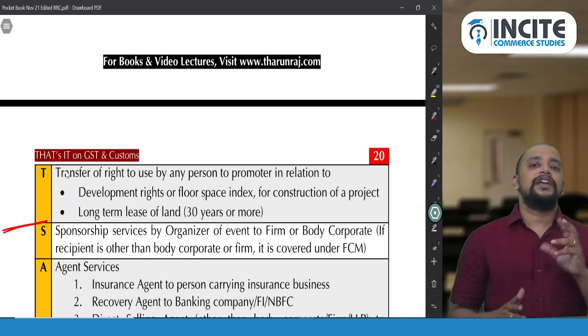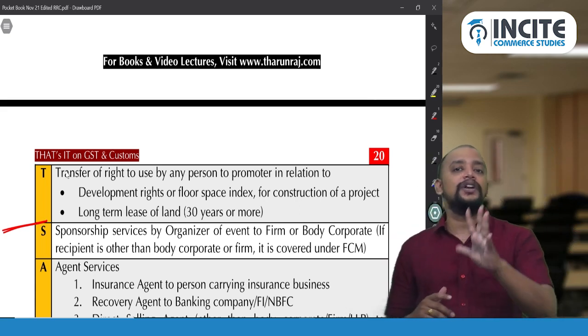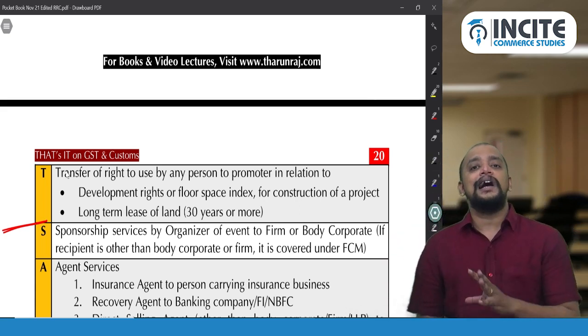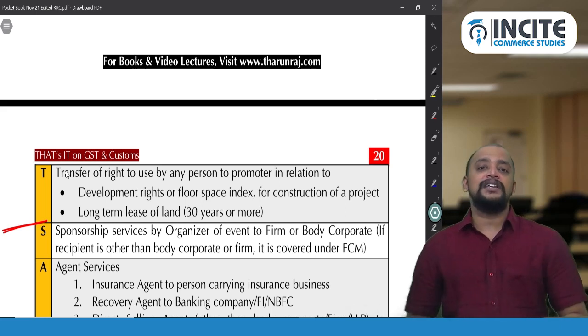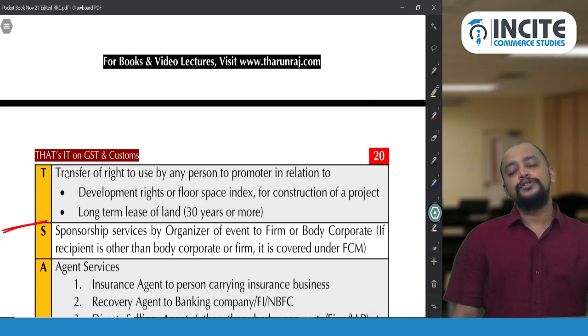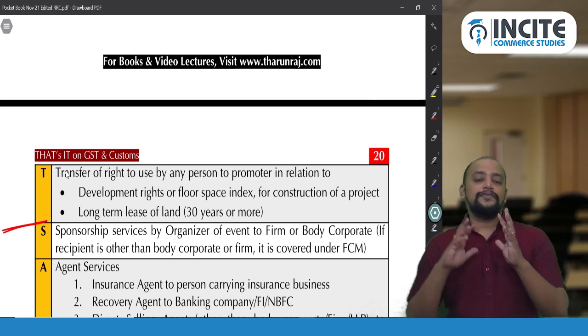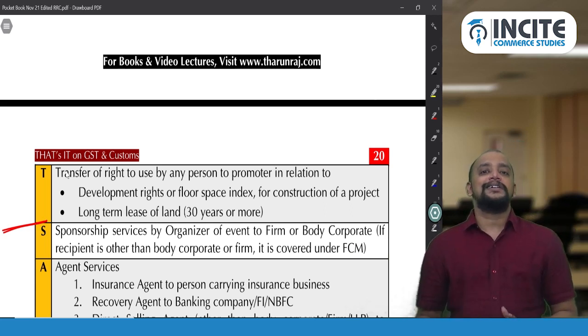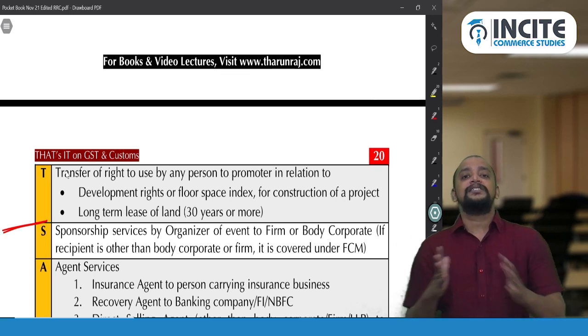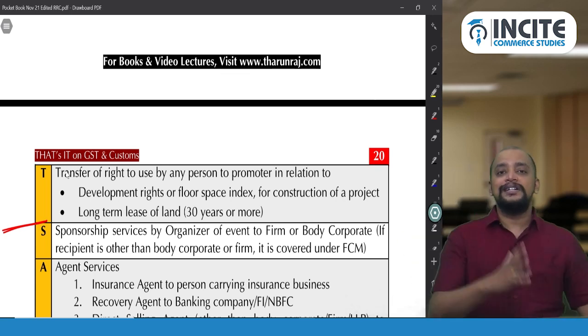If you are solving the first question, that is the descriptive question, 14 marks, and they are not touching RCM related points, return the question paper and tell them that it is not an indirect tax exam, you have come to some other exam. That much important it is. So definitely this will be tested in the exam. That's the reason why I gave you a mnemonic. So Sir CG got salad.